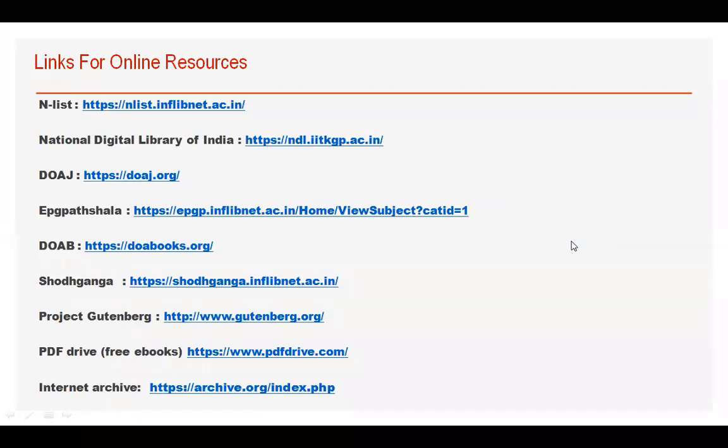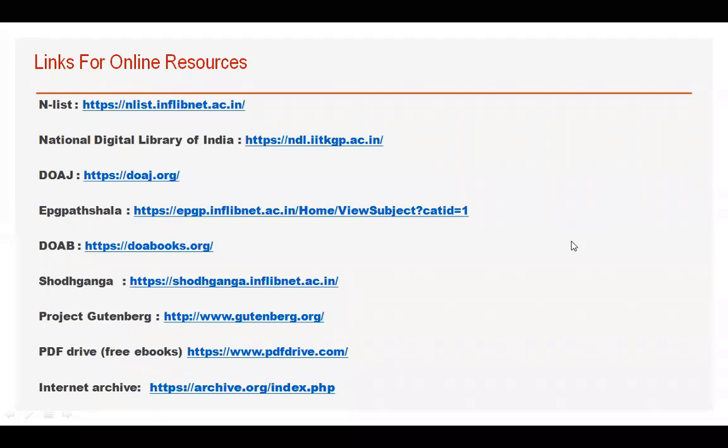Then you have DOAB. DOAB is the Directory of Open Access Books. There are many agencies all over the world who are interested in providing open free books to all the literate or all the learner society or all the scholarly academicians. What they do is collect these ebooks and preserve them in the directory of open access books. You can access this directory from anywhere. This is also totally free. You can download books from this directory and you need not have a user ID and password.